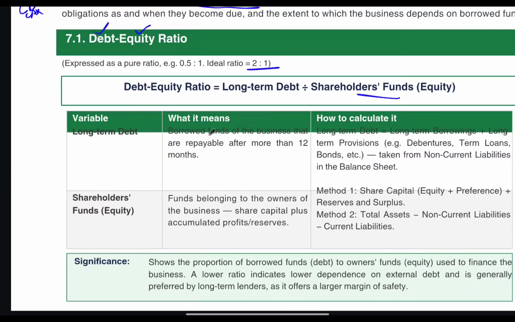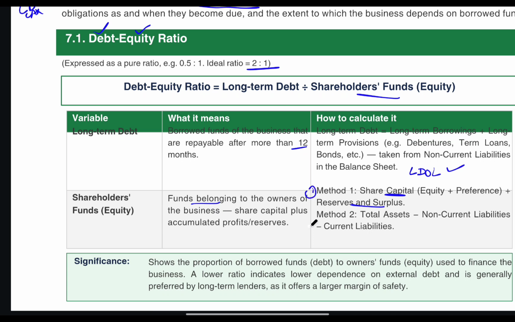What are long term debts? Which are repayable after 12 months. And how to calculate? I have told you in the previous slides. Shareholders fund. What are shareholders fund? Those funds which belong to owners of the business are known as shareholders fund. And how to calculate? Share capital plus reserve and surplus is our equity.